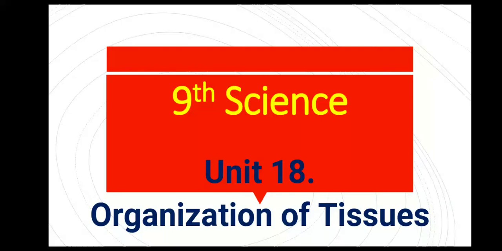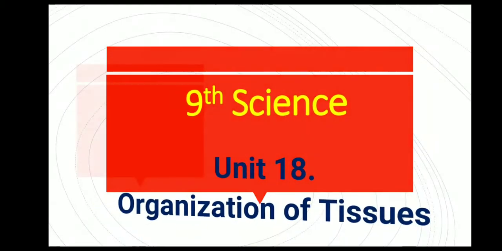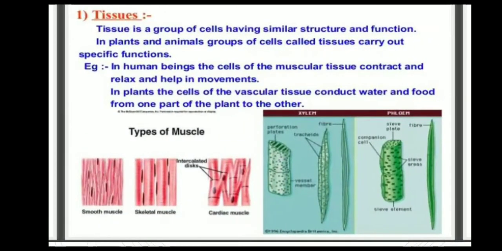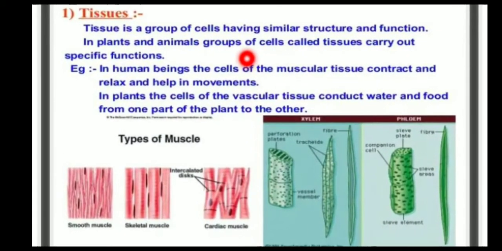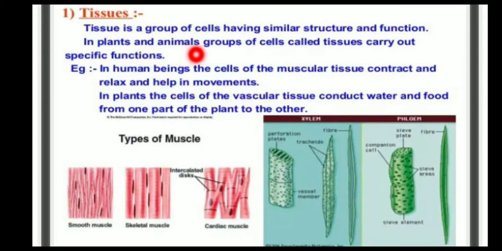Now we are going to talk about Unit 18, Organization of Tissues. What is a tissue? A tissue is a group of cells having similar structure and function. In plants and animals, groups of cells called tissues carry out specific functions.